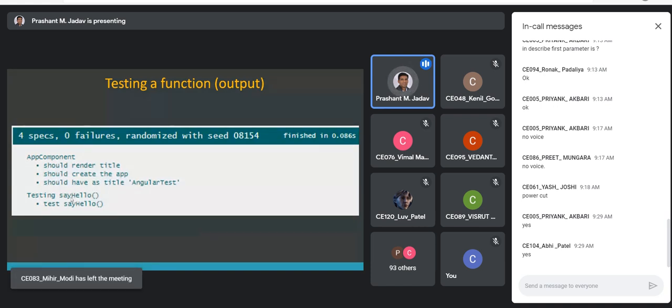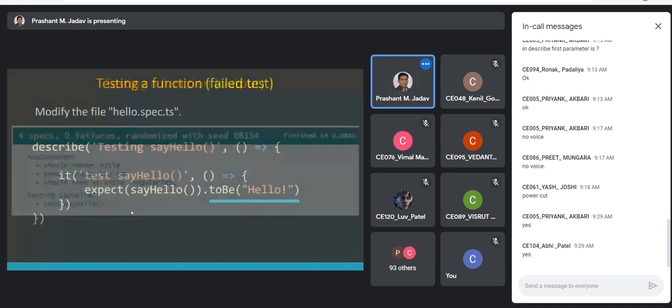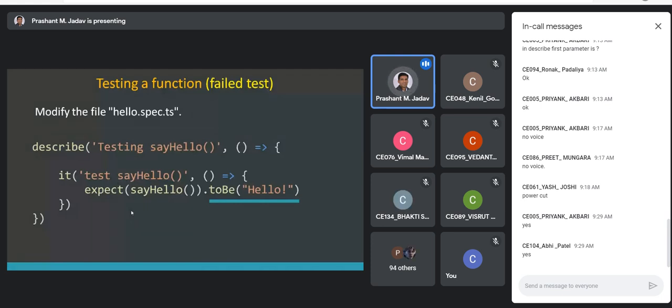So we'll see that here this is the description of what you have written as part of the first parameter of the describe function, and if the test case passes, this corresponding description of the it function will be displayed over here. So that's why we know whether the test case passes or fails. And suppose I modify either the test case or the actual code. If it doesn't match with hello world, the test case must fail.